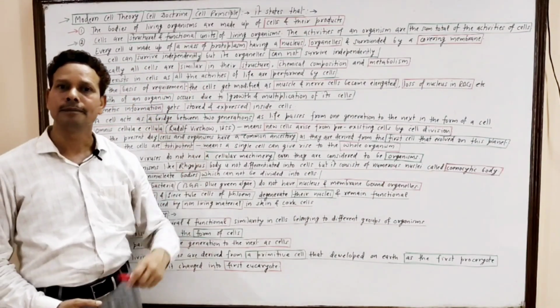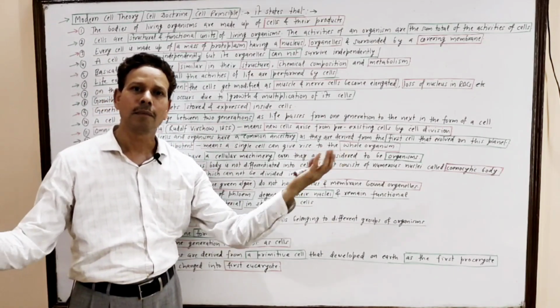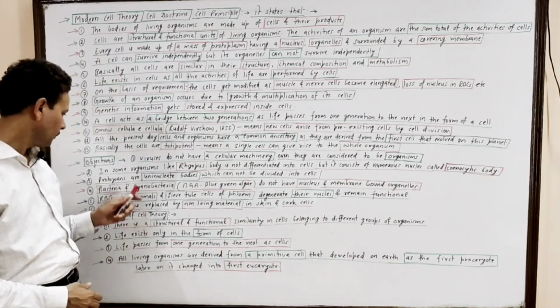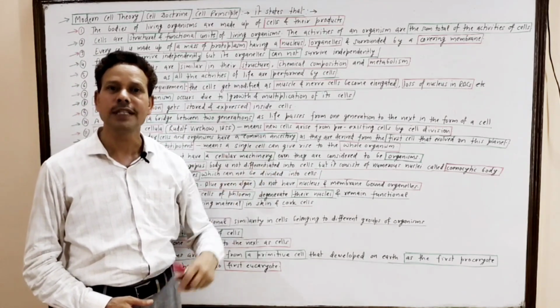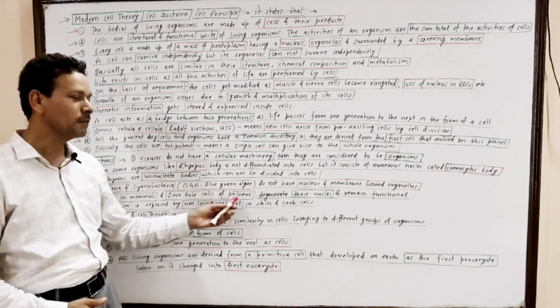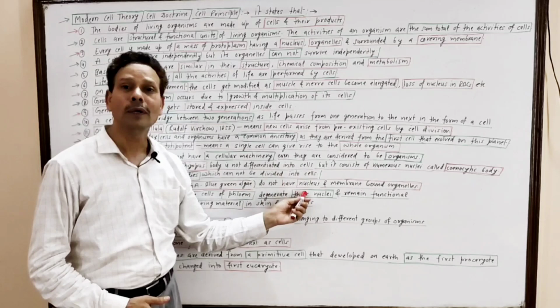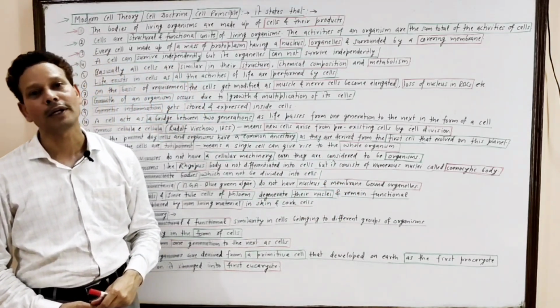Protozoans like amoeba are unicellular organisms, means the body is without any cells. Bacteria, cyanobacteria, blue-green algae, these are prokaryotes, and these prokaryotes have no nucleus and no membrane-bound cell organelles.